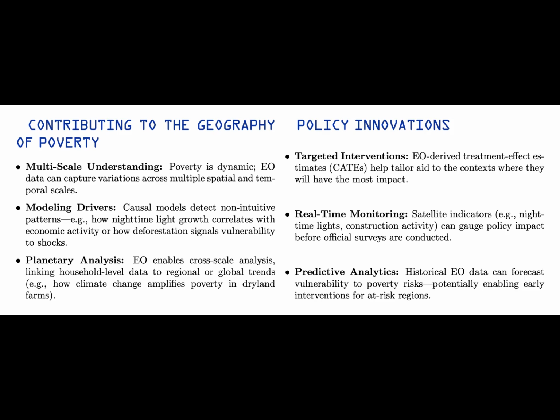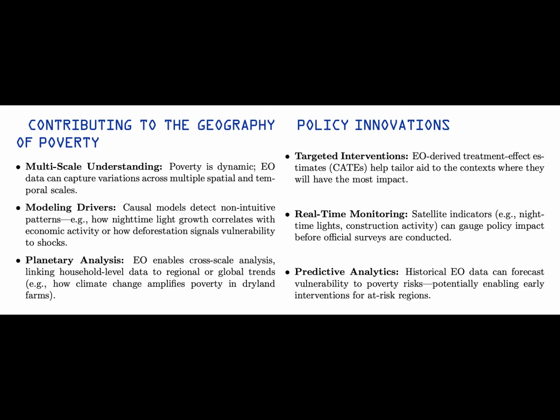Future research directions also stand out. Develop domain-specific foundation models fine-tuned on EO data for social science. Improve multimodal fusion, e.g., combining satellite images with mobile data or social media. Expand causal frameworks to account for spatial spillovers, e.g., how a program in one village affects neighbors.